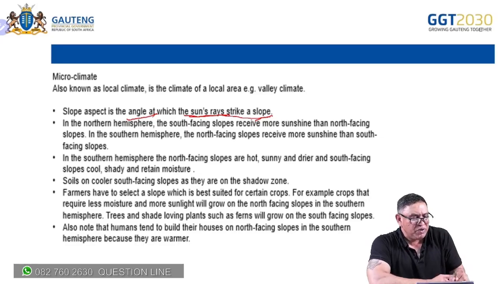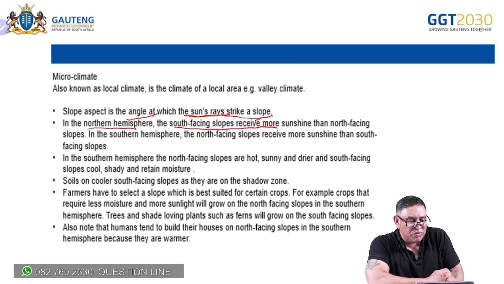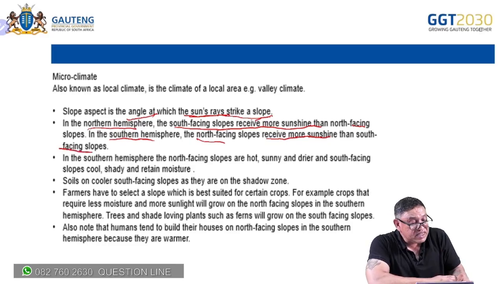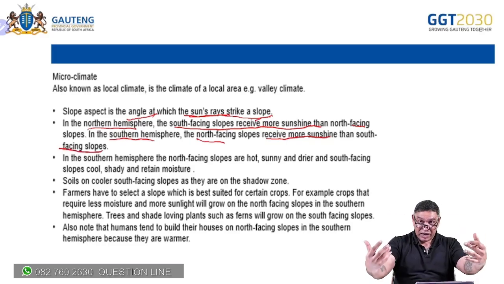So let's look at what we learned from there. Northern hemisphere, south-facing slopes receive more sunlight. In the southern hemisphere, north-facing slopes receive more sunshine than the south-facing slopes. We picked that up from our sketch.